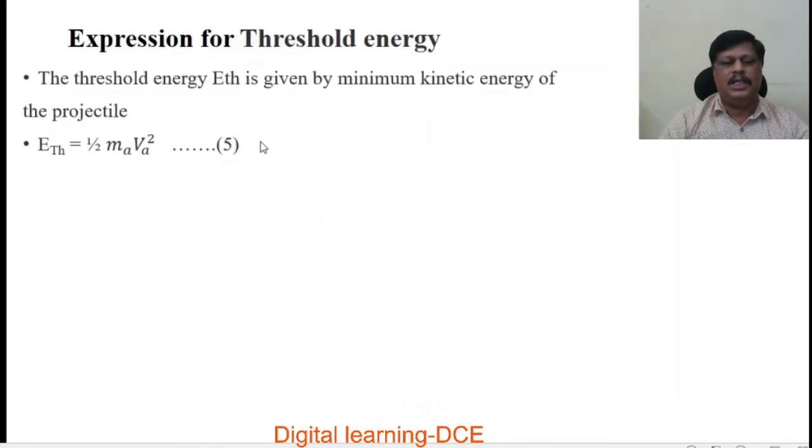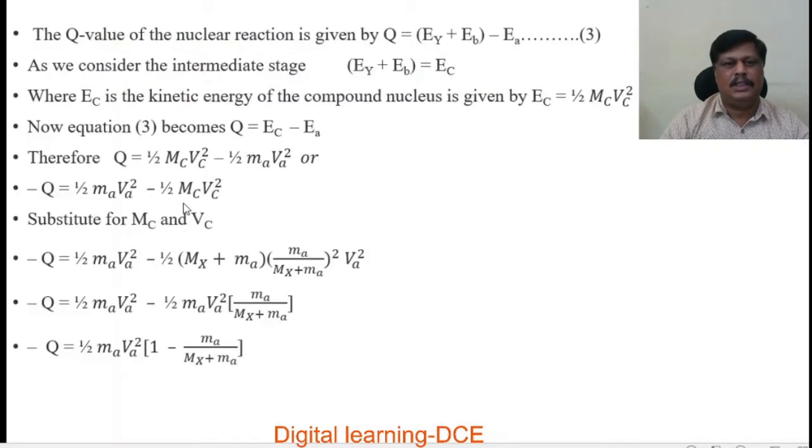The threshold energy ETH is given by the minimum kinetic energy of the projectile. From the definition, threshold energy is the minimum kinetic energy possessed by the projectile so that the nuclear reaction can take place. Therefore, threshold energy is equal to half MAVA square, that is the kinetic energy of the incident particle. From equations 4 and 5, this is equation number 5 and this is equation number 4.